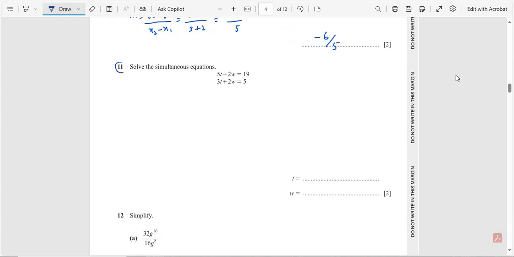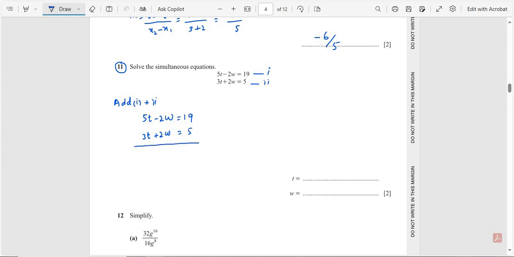Question number 11. Solve the simultaneous equations 5t minus 2w is equal to 19 and 3t plus 2w is equal to 5. Give the name of these equations: this one is 1 and this one is 2. Add equation 1 and 2, like that: 5t minus 2w is equal to 19 and 3t plus 2w is equal to 5.